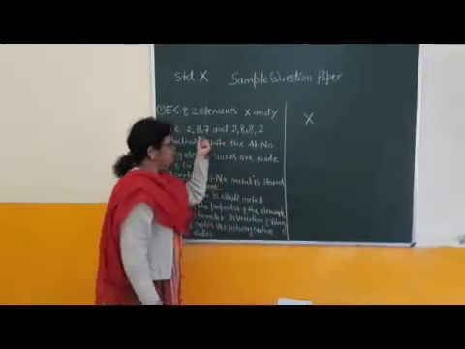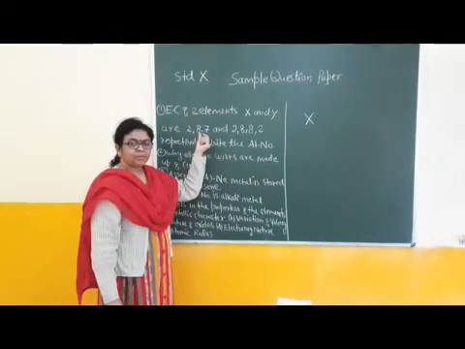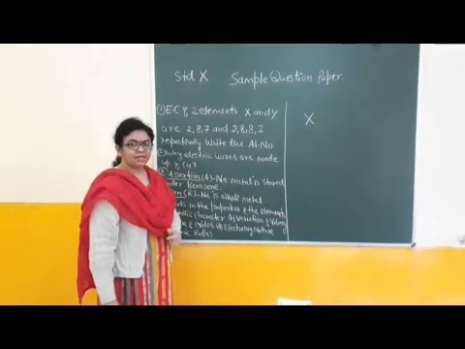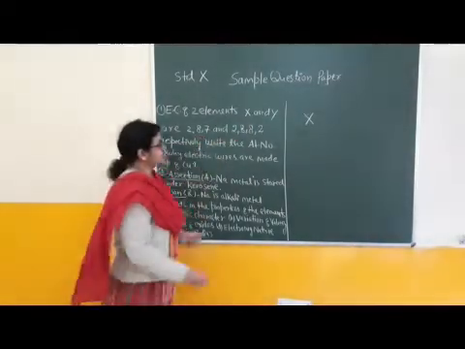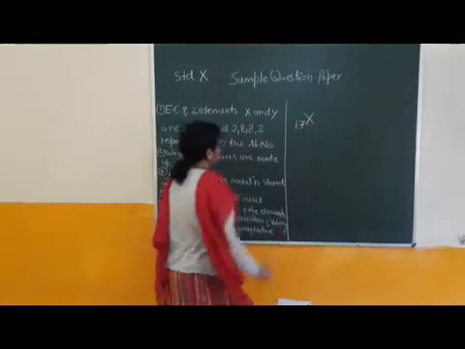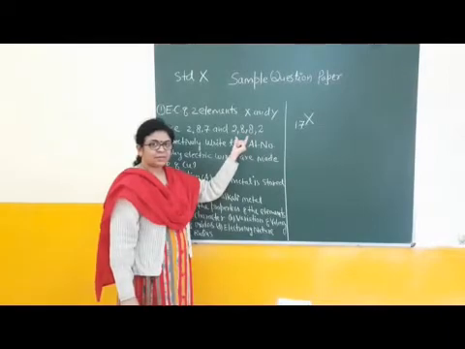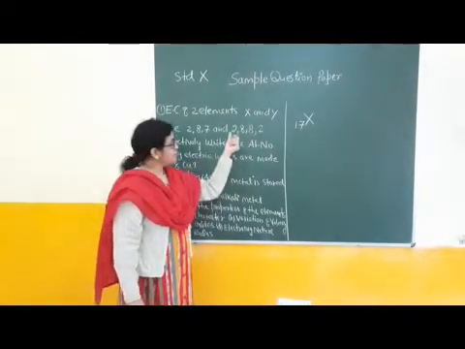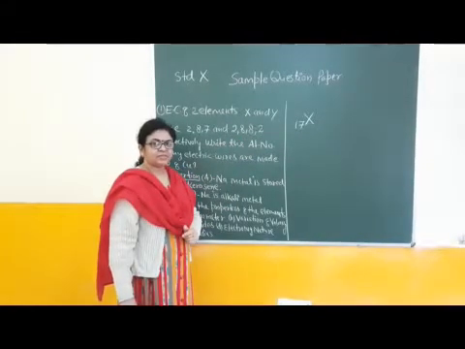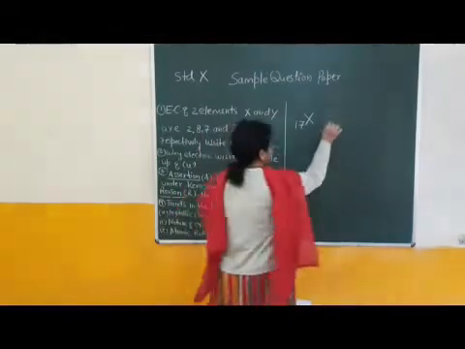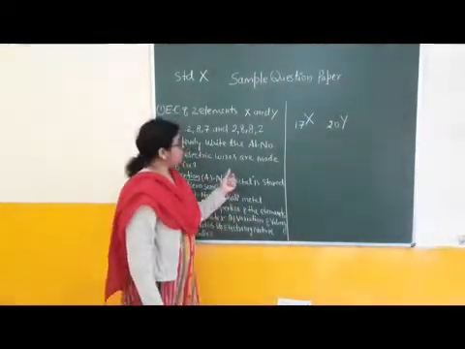Here, how many electrons are present? Total number of electrons 2 plus 8 plus 7 is equal to 17 electrons. It means atomic number of X element is 17. For Y element, sum of electrons 2 plus 8 plus 8 plus 2. Total how many electrons are present? 20. Its atomic number is 20. Like this, correct notation. Okay, children?